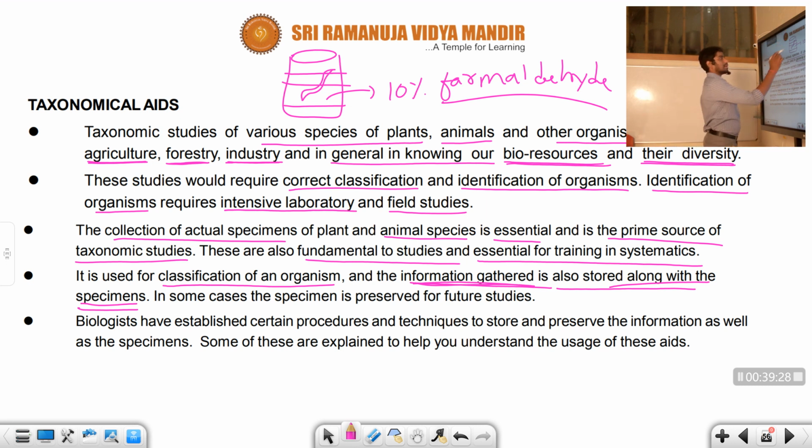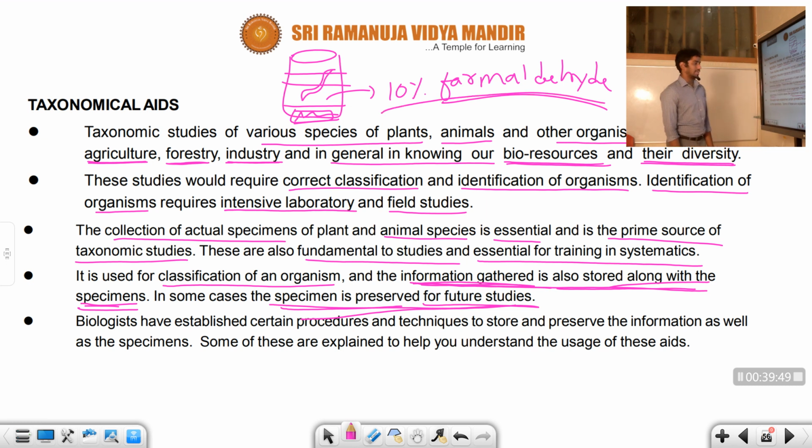On the outside of the bottle we have to mention the name of the species and the scientific name. That is what we have to provide. Information is gathered along with the specimen. In some cases, the specimen is preserved for future studies. How do we preserve it? With the help of 10% formaldehyde only.